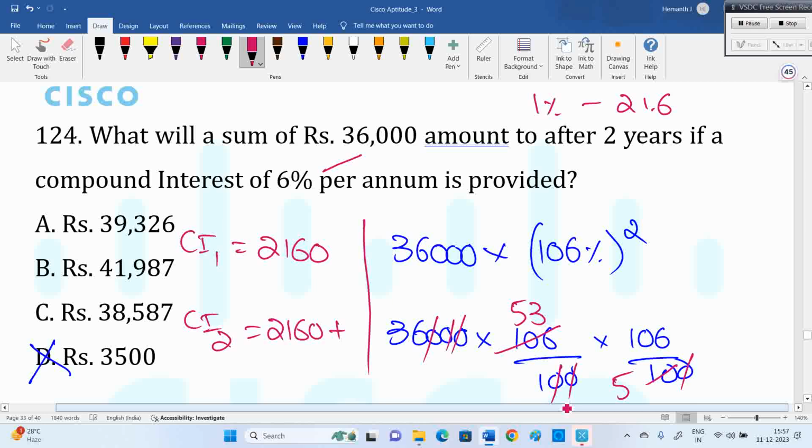6% means 129.6. So I have to get 4,320. This 130 means 4,450 extra.